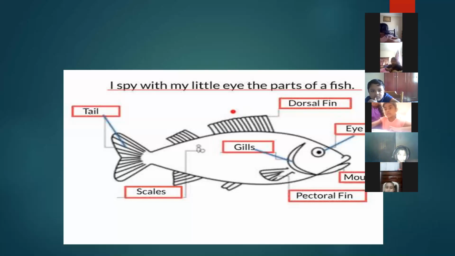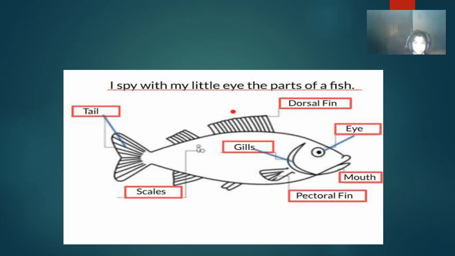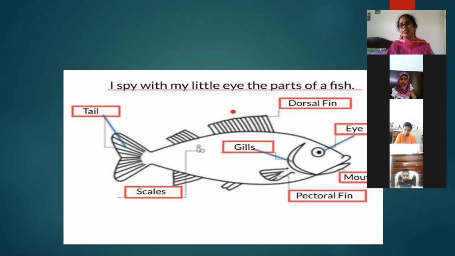Already Samia said mouth and tail. What can you see on the screen, my dear? Yes, Kazi. Tell me. Kazi, make you unmute, my dear. Okay, I will explain. Some are not unmuting, that's why it is better that I explain.